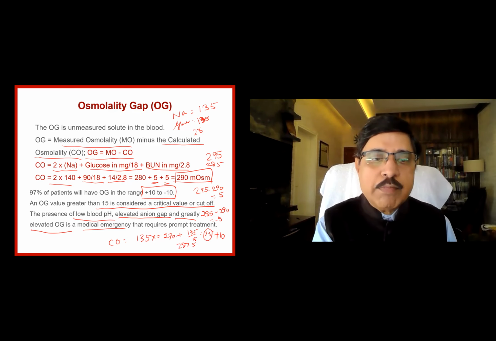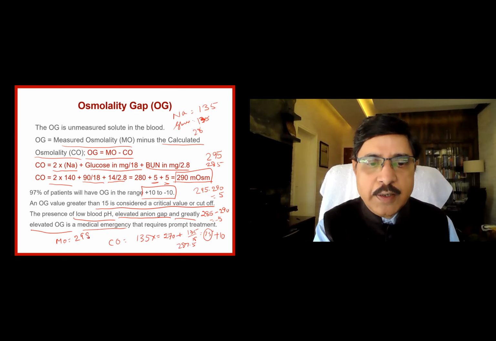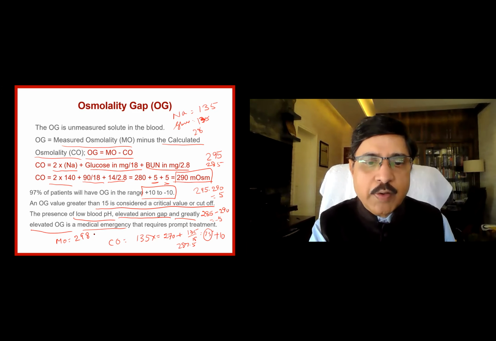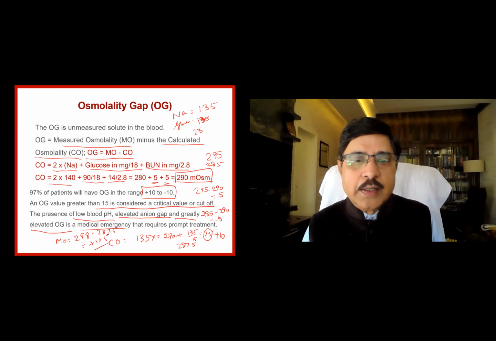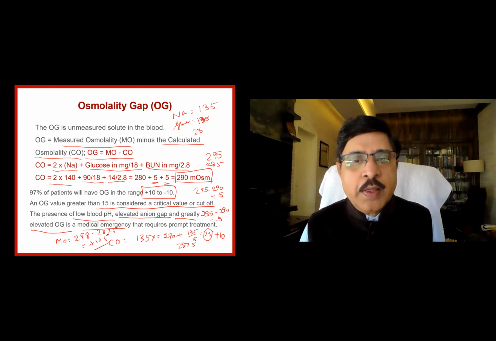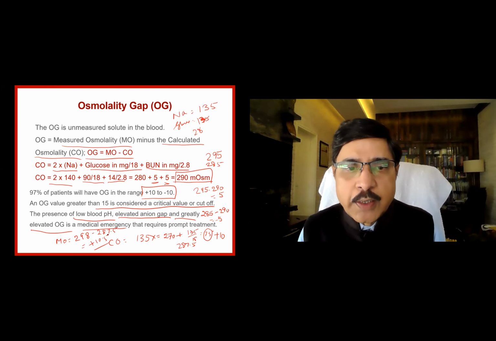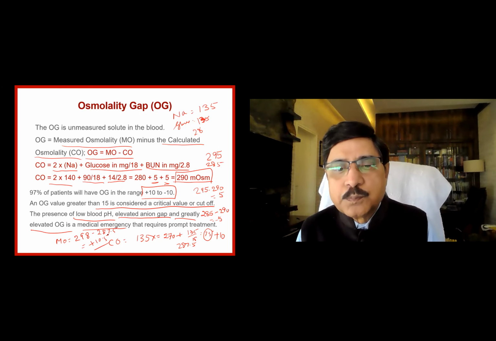Let us say we have measured in the lab and got a measured osmolarity of 298. Let us say the lab has given that, and the calculated was around 287.5. The difference will be plus 10.5. That is the difference that is called the osmolar gap. I told you, if it is more than 15, there are other osmotically active substances.